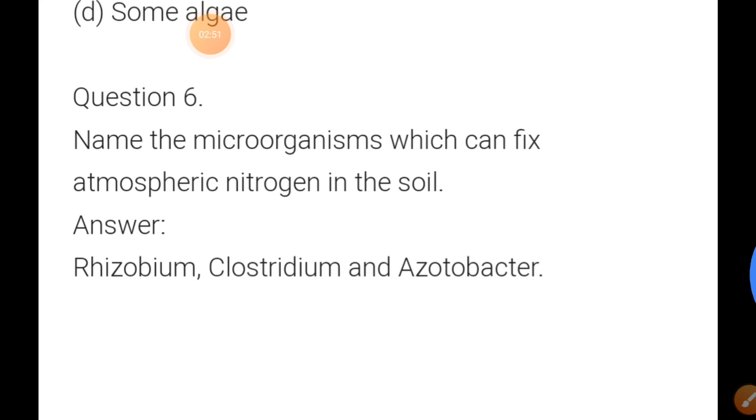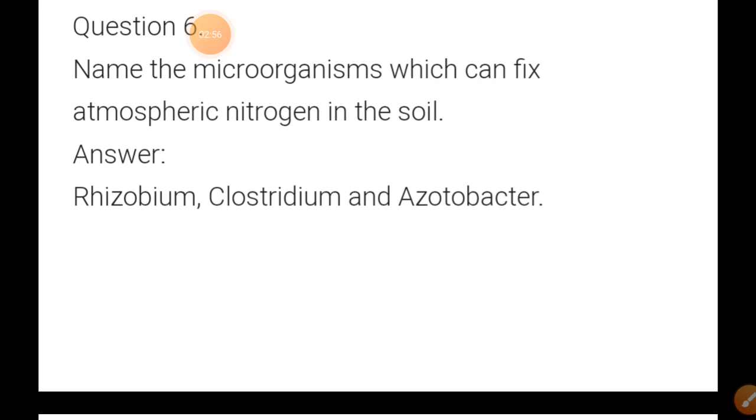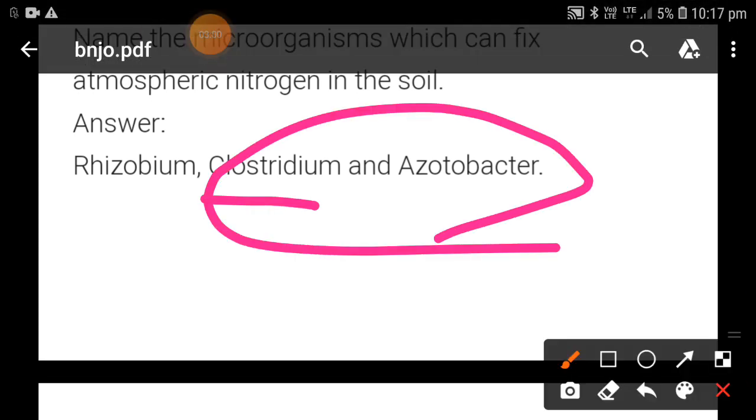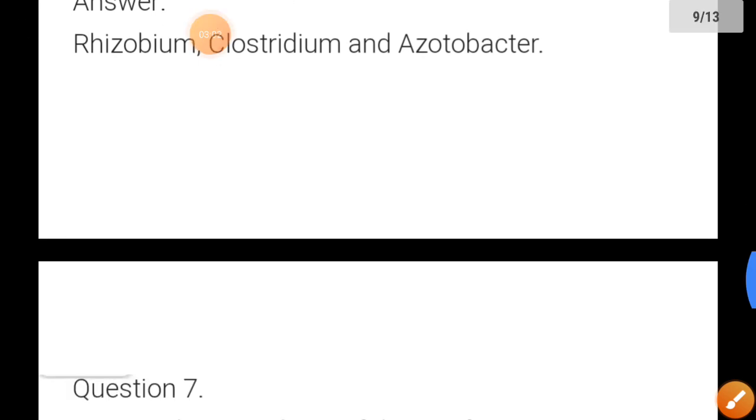Name the microorganism which can fix atmospheric nitrogen in the soil. Rhizobium. These two microorganisms are able to fix nitrogen from the atmosphere into the soil.